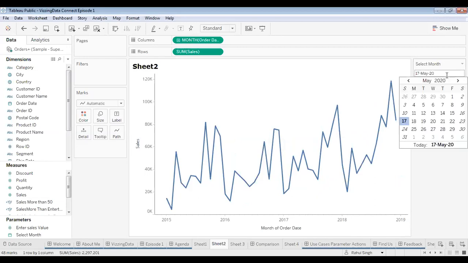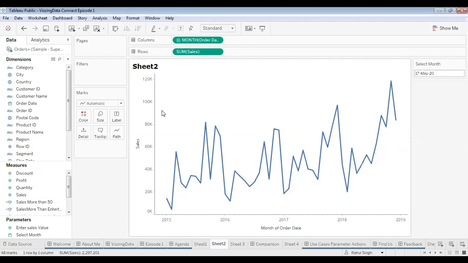So I get a box to enter my dates, but here's the problem. What I am getting over here is a calendar for that particular month. Any month that I select would give me a complete calendar. But this is not what we want. We want the months in the form of January, February, March, and April. To get the months in that form, the first thing we need to do is create a calculated field for month.